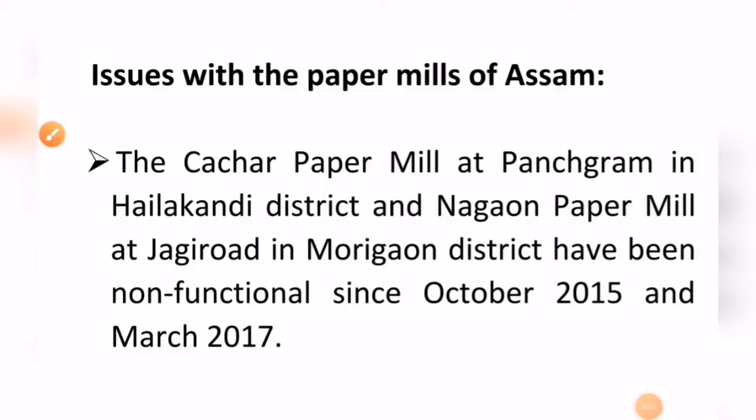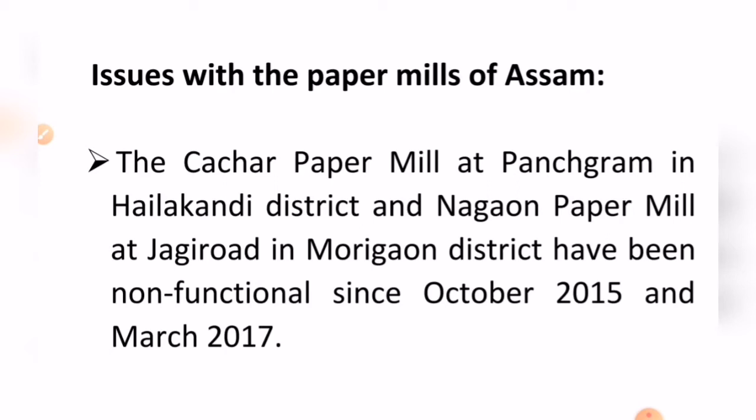Now, although these paper mills have immensely contributed to the economy of the state and also provided employment to a major chunk of the state's population, unfortunately these paper mills were shut down completely, right? So the Cachar Paper Mill at Panchgram in Hailakandi district was shut down in the year 2015, and the Nagaon Paper Mill located at Jagiroad was shut down in the year 2017. So these highlight some of the severe issues that these paper mills face.